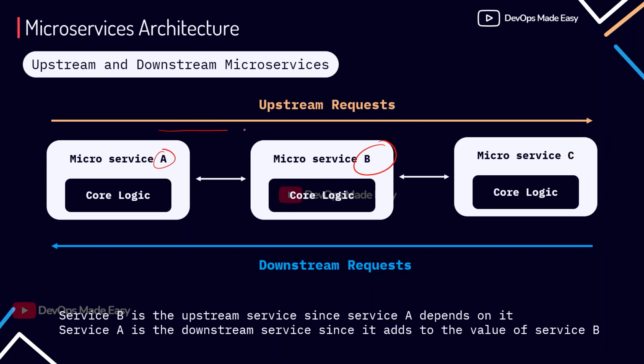So in this case, this is the upstream direction. That means for B, A is the upstream service. For C, B is the upstream service. Okay, similarly, when the response is coming, microservice A is the downstream for the service B. Similarly, B will be the downstream for the service C.